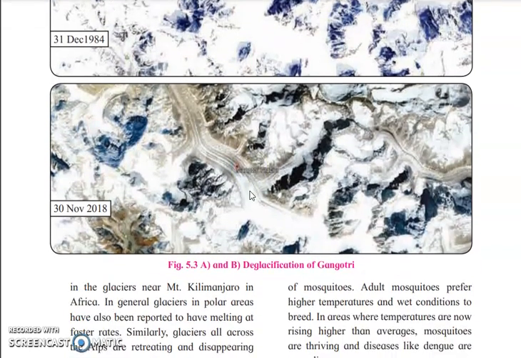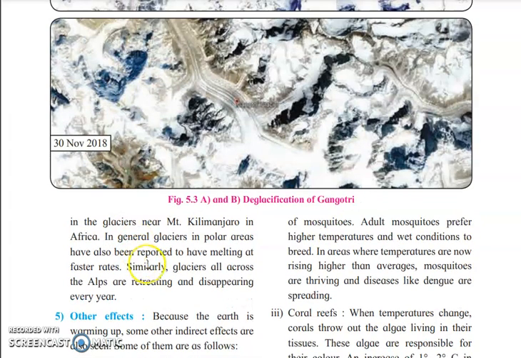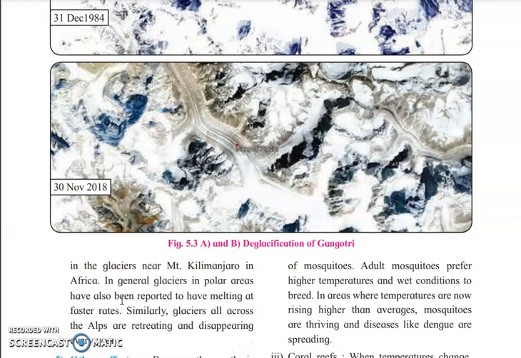So too with the glaciers near Mount Kilimanjaro in Africa. In general, glaciers in polar areas have also been reported to be melting at faster rates. And similar glaciers all across the Alps are retreating and disappearing every year. So if such global warming continues, gradually there will be melting of ice, gradually there will be an increase in the sea level, and there are chances of floods.